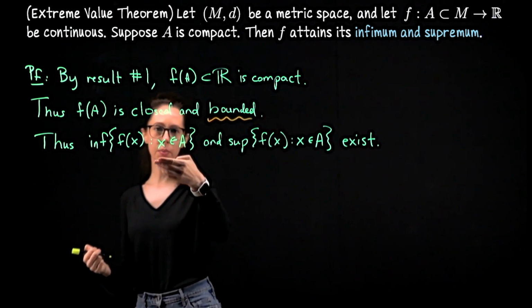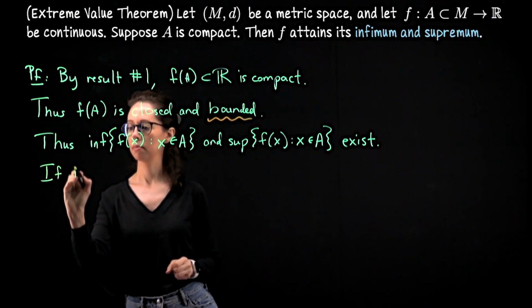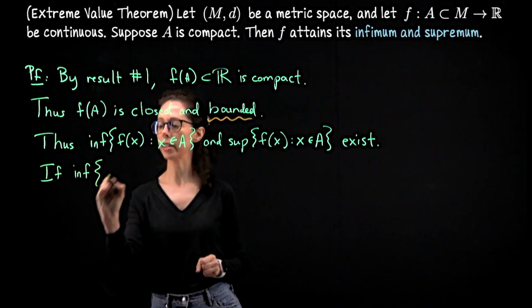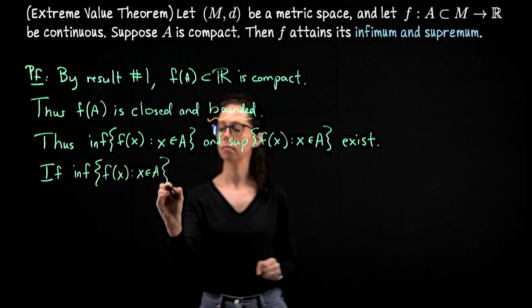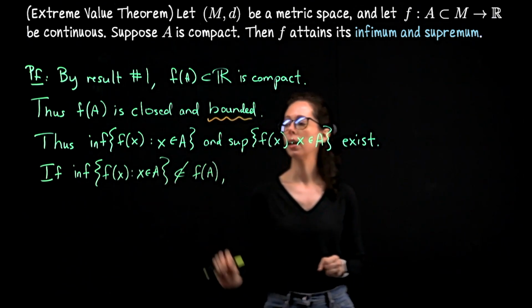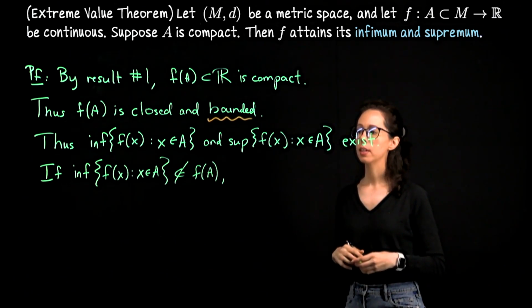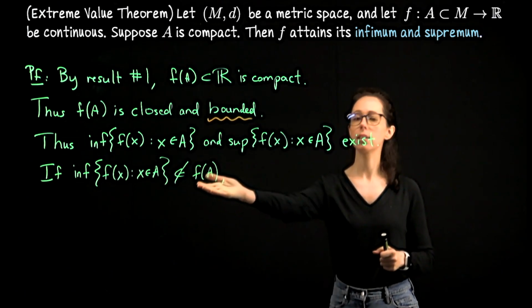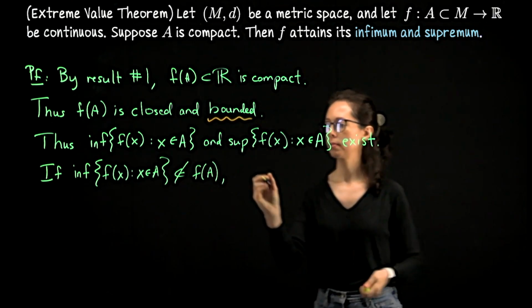If the infimum is not in f of A, so let me do a little contradiction. Then every epsilon neighborhood around it must contain a point of f of A. I'll write that down and then I'll explain why that's the case.